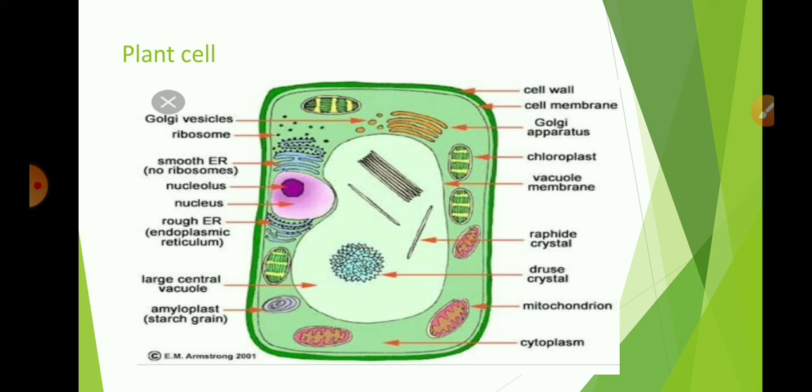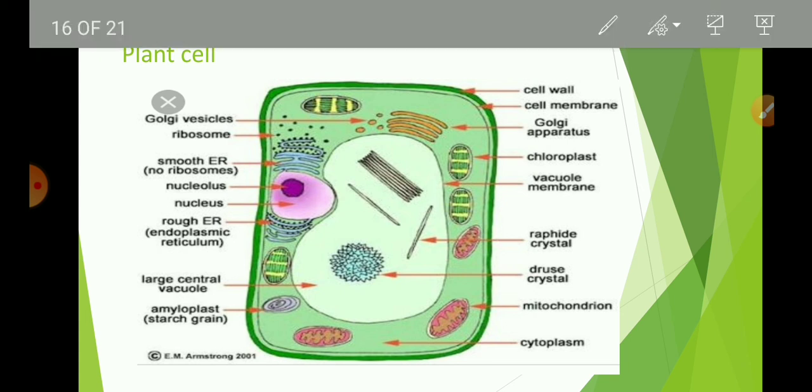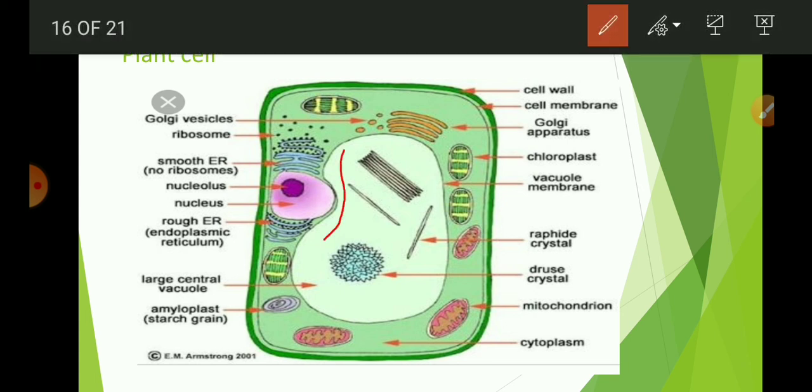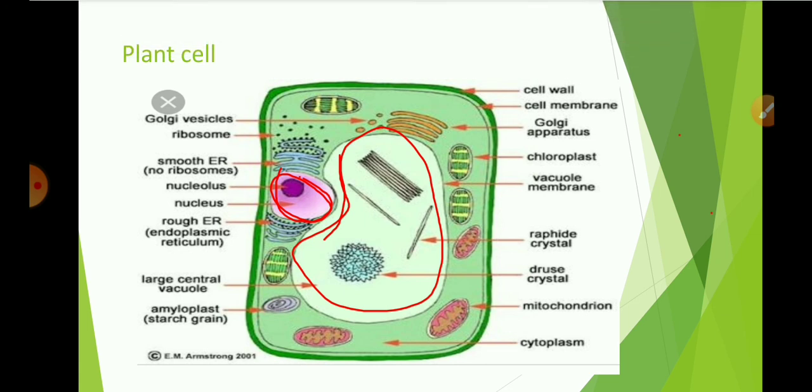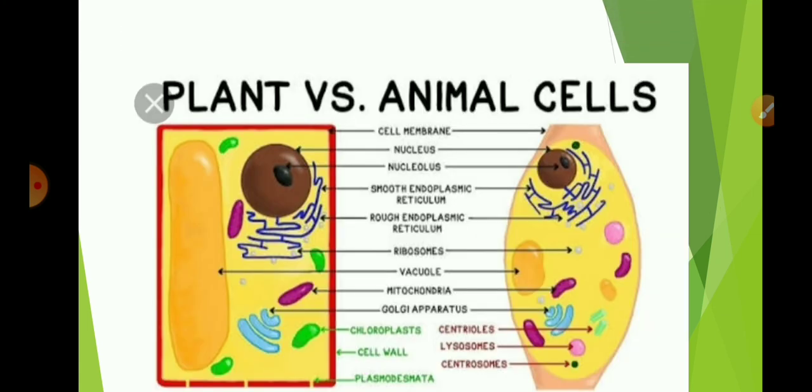This one is the plant cell having a large central vacuole, due to which the nucleus is shifted towards the plasma membrane. So this is the large central vacuole, and due to it this nucleus is shifted towards the plasma membrane. In plant cells, lysosomes are absent. This is the diagram of a plant cell and an animal cell.